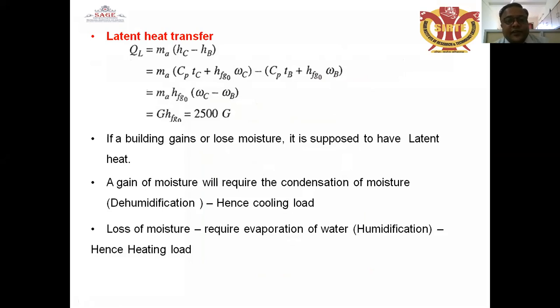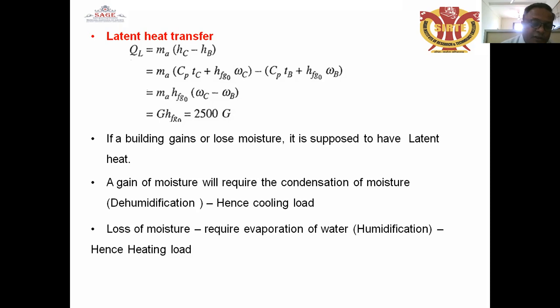Latent heat transfer, QL, is equal to MA (HC minus HB), which is equal to MA [(CPTC plus HFG omega C) minus (CPTB plus HFG omega B)], which is equal to MA HFG (omega C minus omega B), equal to G HFG, where HFG is equal to 2500. If a building gains or loses moisture, it is supposed to have a latent heat. A gain of moisture will require the condensation of the moisture, a dehumidification process, hence cooling load. Loss of moisture requires the evaporation of water, that is humidification, hence heating load.